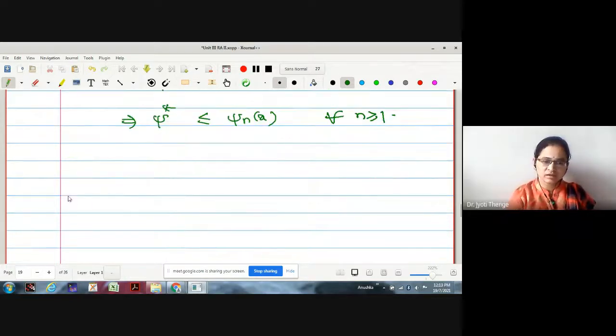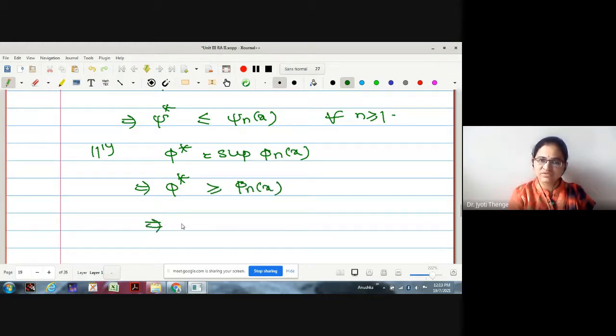Then similarly, what is phi star we have defined? Supremum of phi n of X. If I remove the supremum, what's the relation? Phi star is greater than or equal to phi n of X, which I can write as phi n of X is less than or equal to phi star.